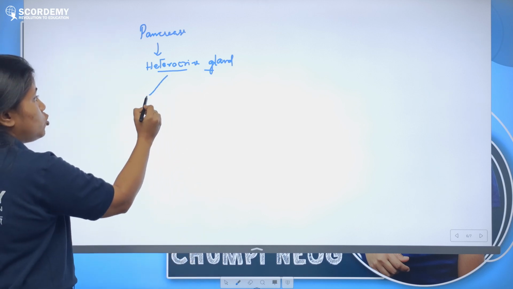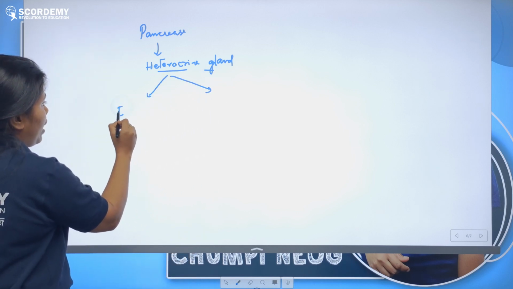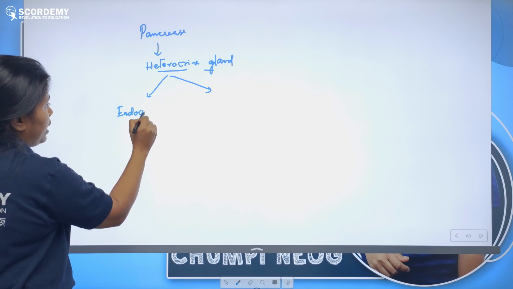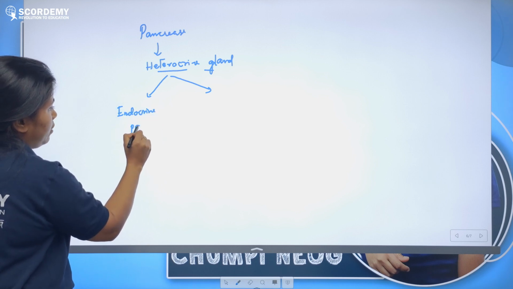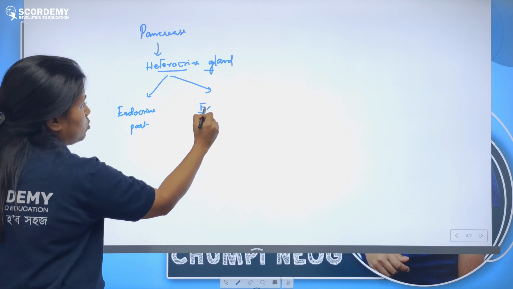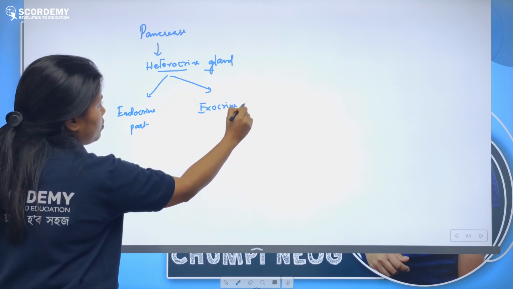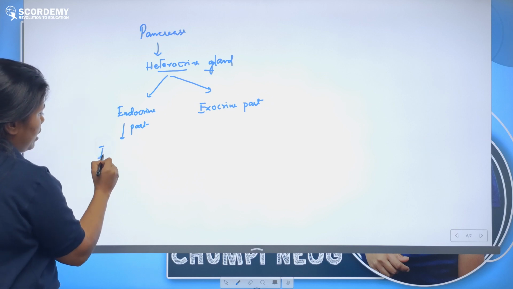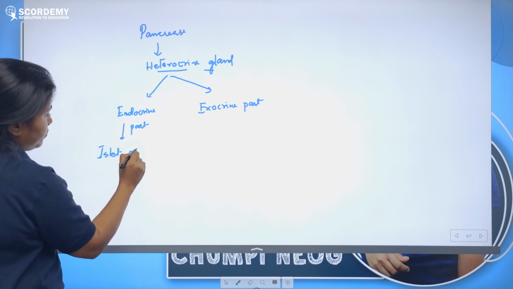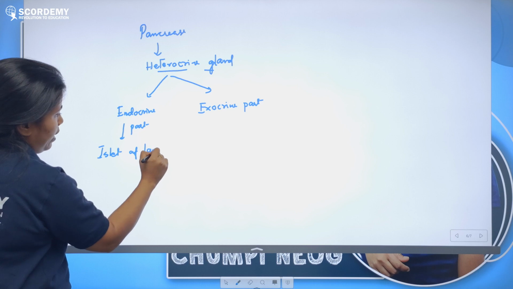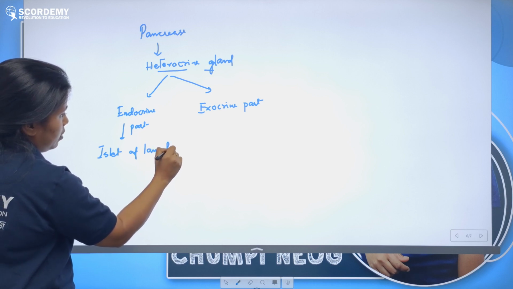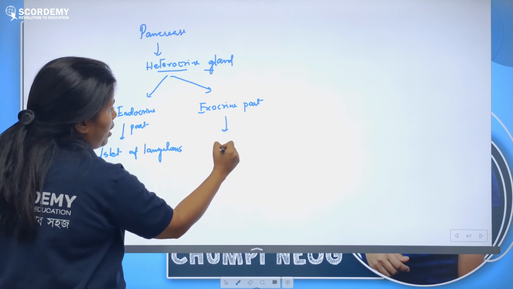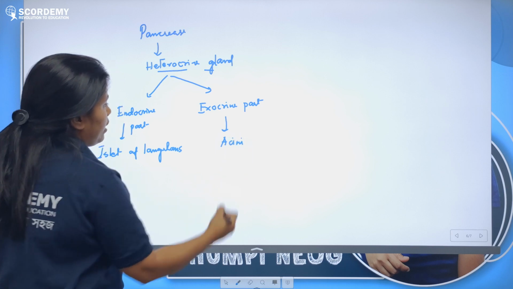Because the pancreas has two parts: an endocrine part, the hormone secreting part, and an exocrine part. The endocrine part is known as the islet of Langerhans, and the exocrine part is known as acini.